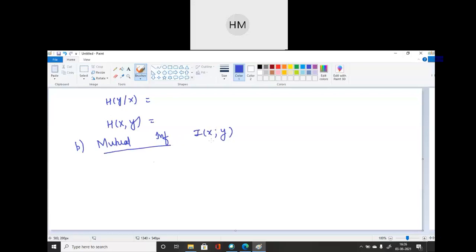The symbol will remain the same. You can write in this: I of x colon y is the mutual information of continuous random variables of x and y.